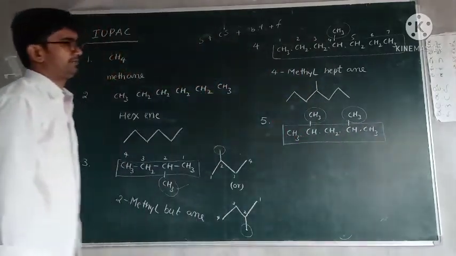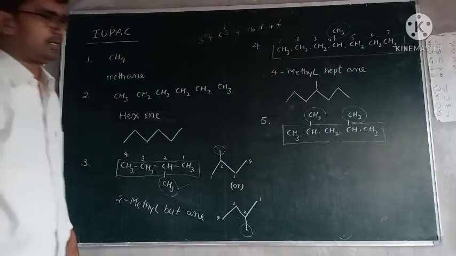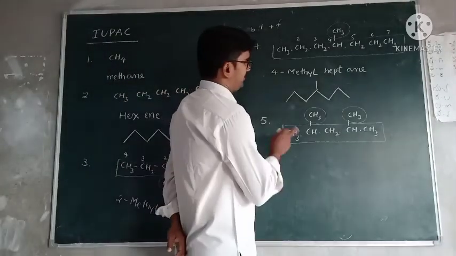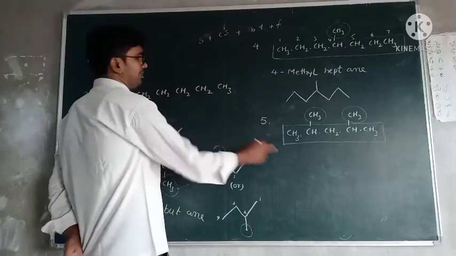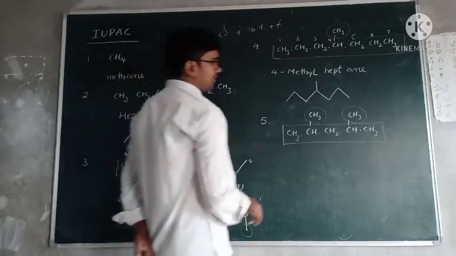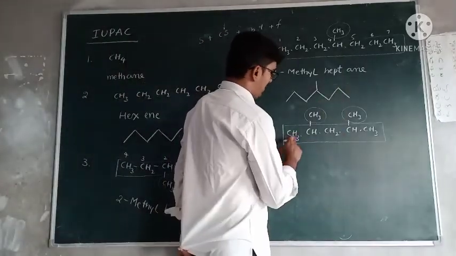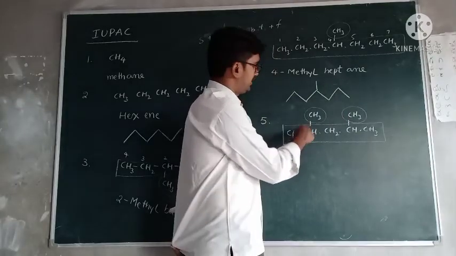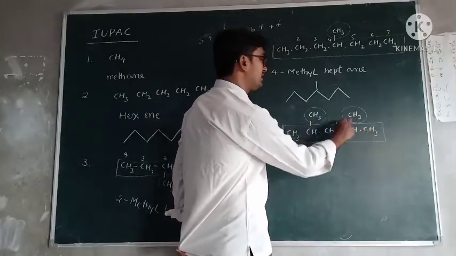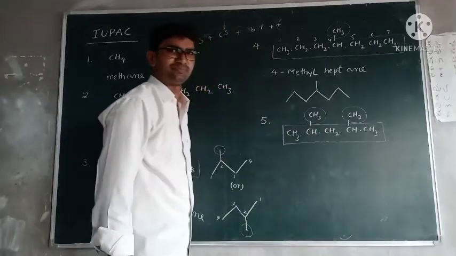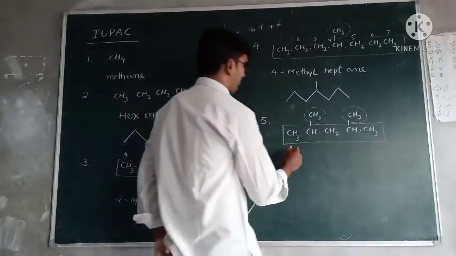Okay, right. And give the name of the substitutions. First give the numbering. This one, 1, 2, is in second position. This is also in second position. So numbering can be given from any side, no problem.